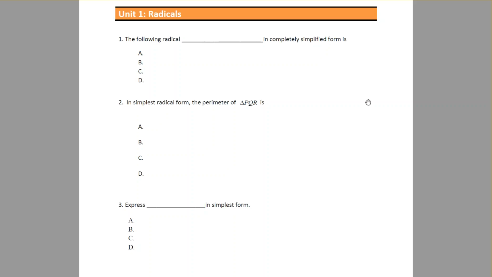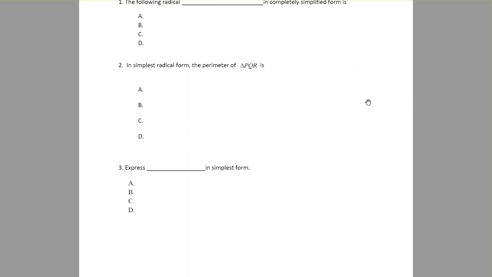Okay, so like this one, in simplest radical form, the perimeter of triangle PQR is. We've done questions like that. Go back to the video, find questions that are like this. There's no reason that you shouldn't get this question right if you prepare for it properly, right? So make sure you know exactly what that is.